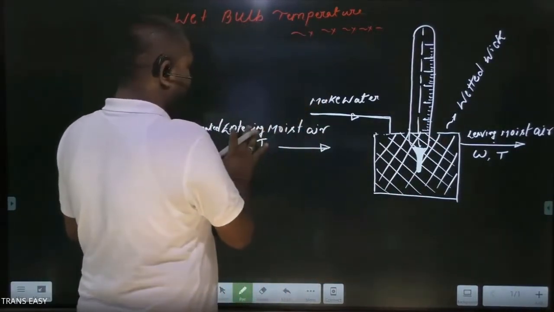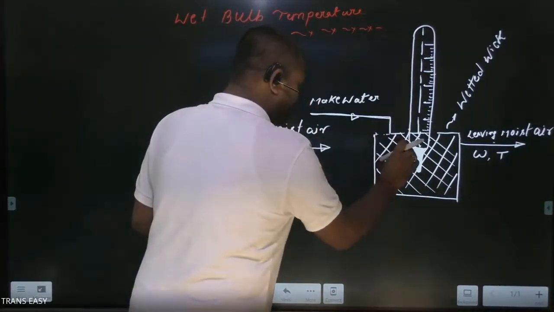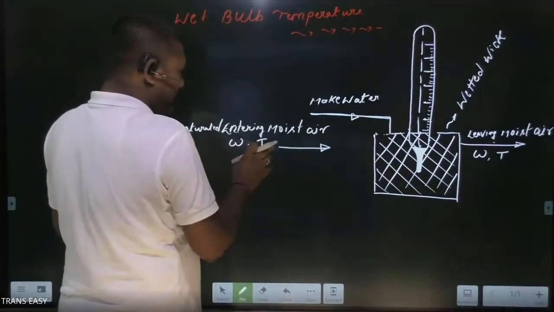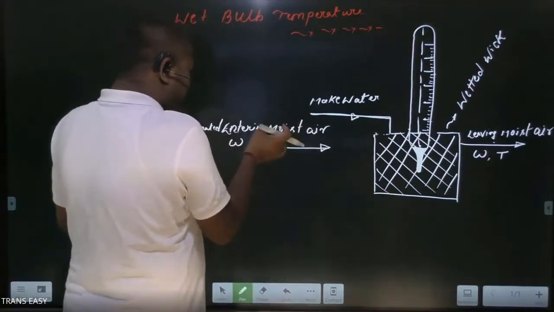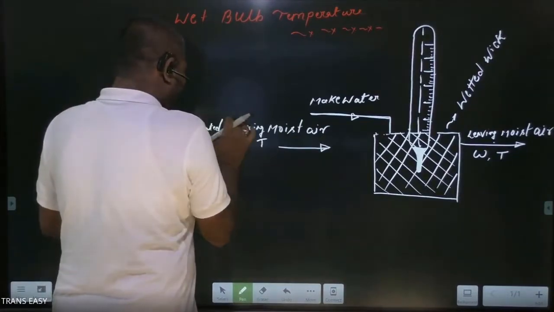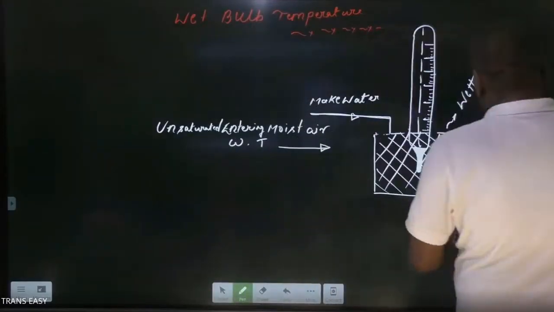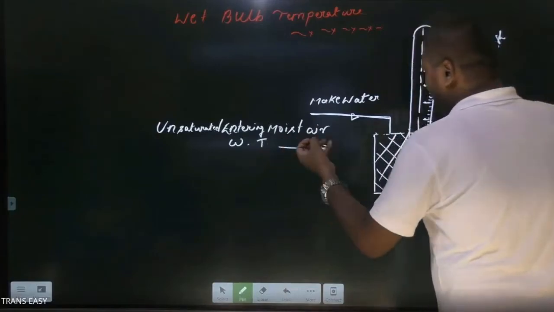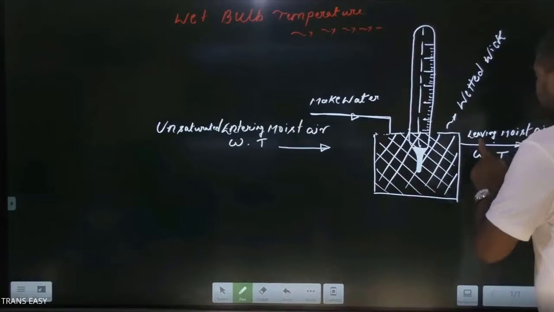It is unsaturated, no doubt. It will activate the vaporization process in order to add vapor into it. But here, a spray-like arrangement is not provided, so a little amount of water vapor will enter the unsaturated moist air, and then it will show a small drop in temperature. In this way, we can neglect its humidity and temperature change.